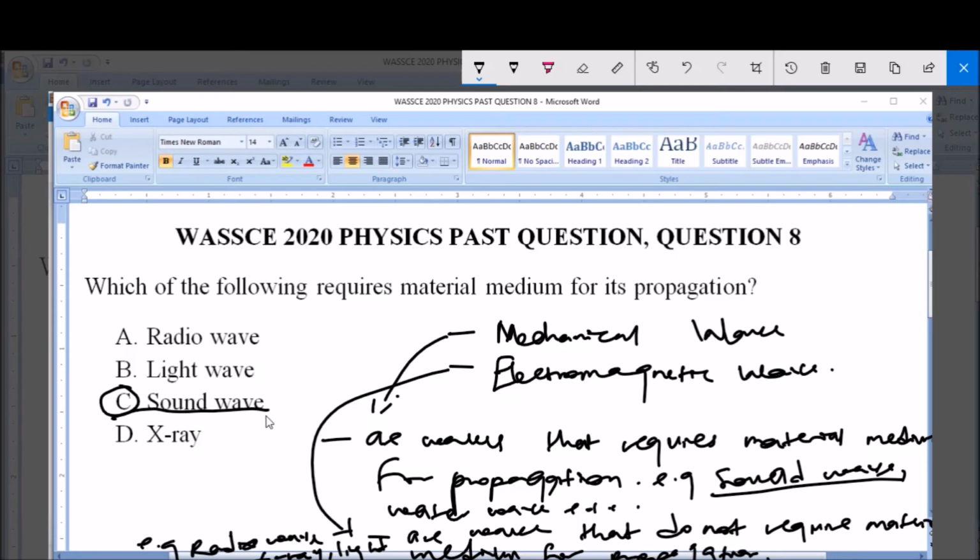And this sound wave requires material medium. The denser the medium, the faster its speed of propagation. So the answer to this question is option C,